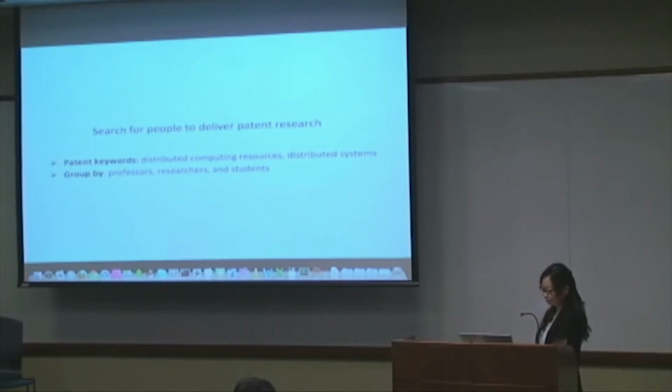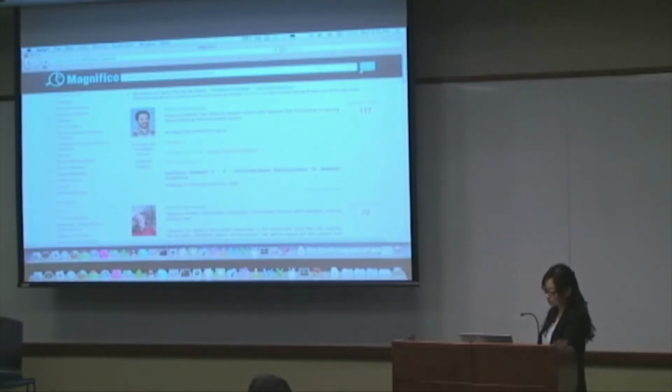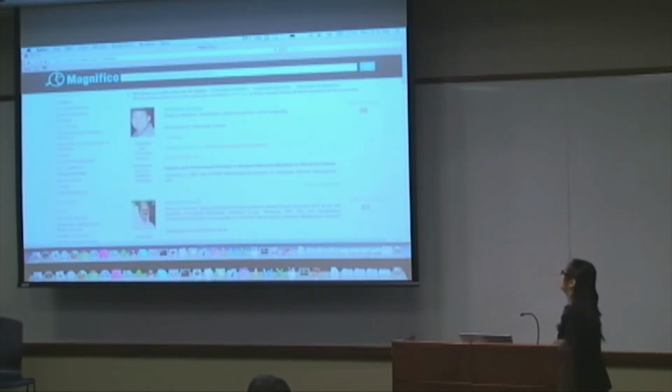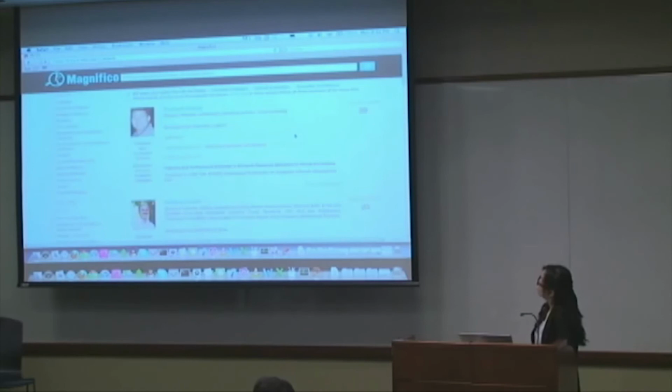The next thing we want to do is to find suitable people for delivering a patent research. The keywords of the patent are distributed computing resources and distributed systems. We will further group the candidates by their academic status. Enter the keywords and click to search. A list of candidates having at least one of the suggested expertise is shown. Want to see people having all the suggested expertise at the same time?